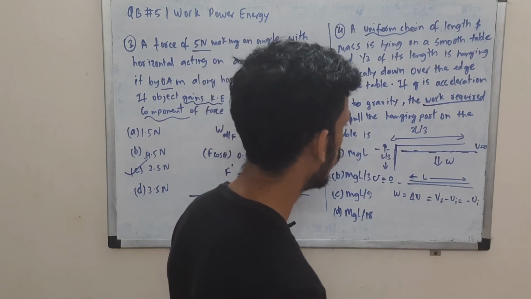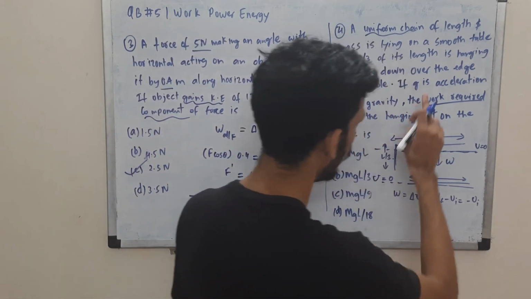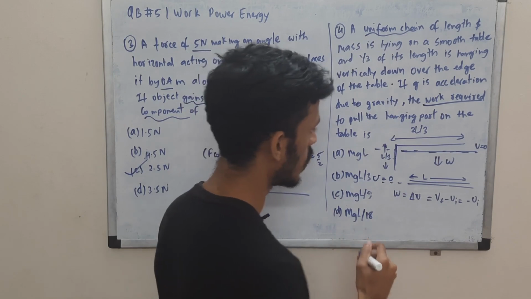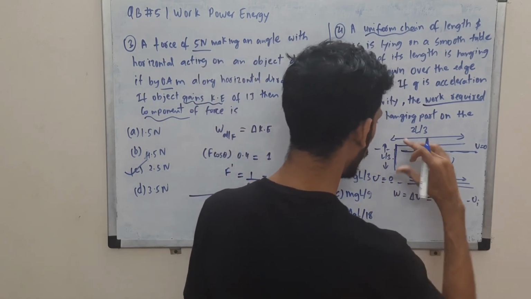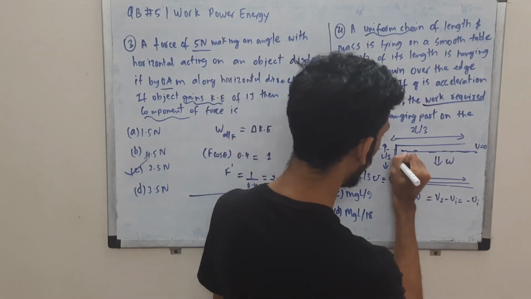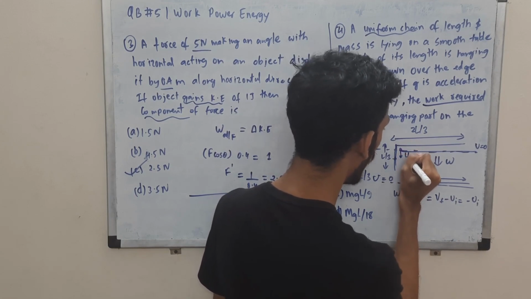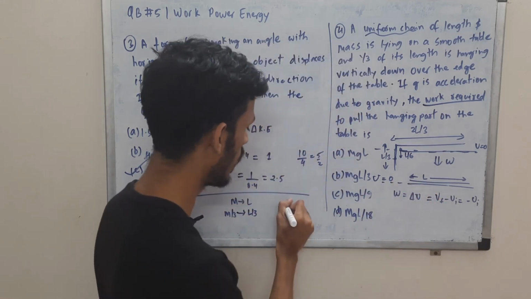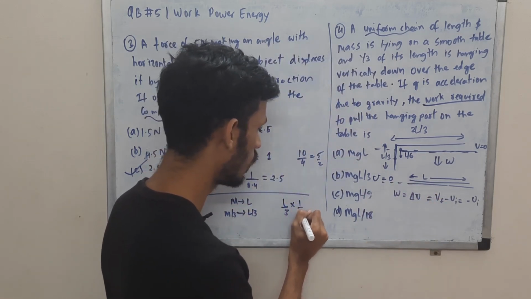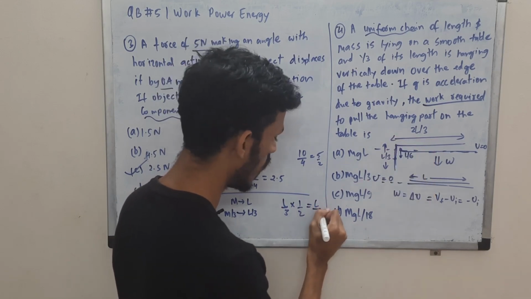So that is there. Now what will be h? Now we have found m, we have g. What will be h? h will not be over here. It wouldn't be L by 3 since the mass is not concentrated over here. It will be somewhere in between, right? Geometric center. So here it will be half of this, which will be L by 6. L by 3 and half of that is the center of the hanging part, so that is L by 6.